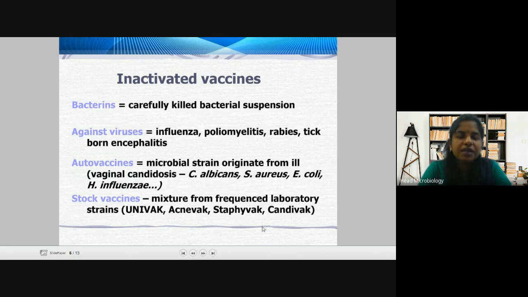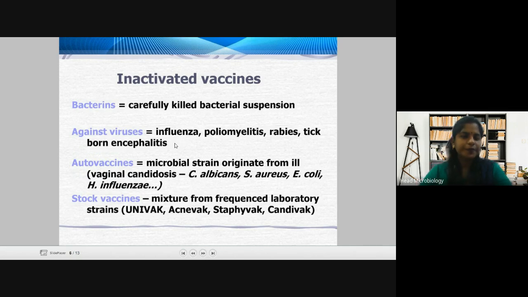Against viruses, it can be influenza virus, polio virus, rabies, tick-borne encephalitis, and one more can be added, that is corona. So the vaccines are against influenza, poliomyelitis, rabies, tick-borne encephalitis, and in addition you have your corona vaccine now.